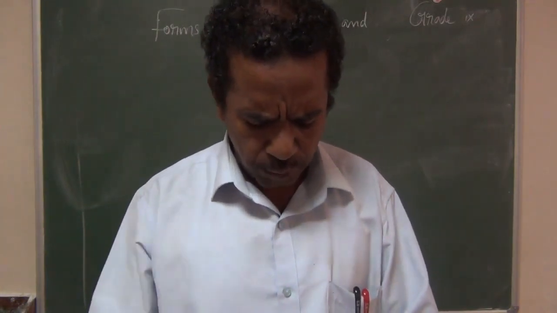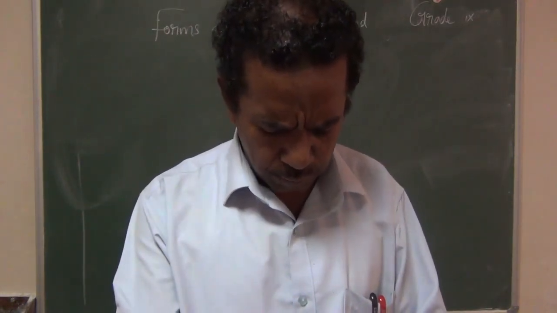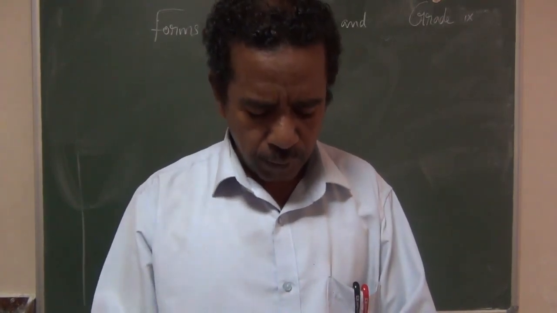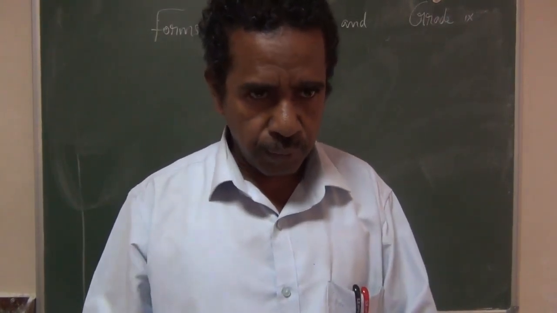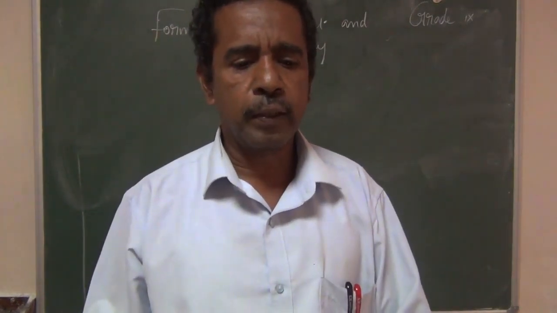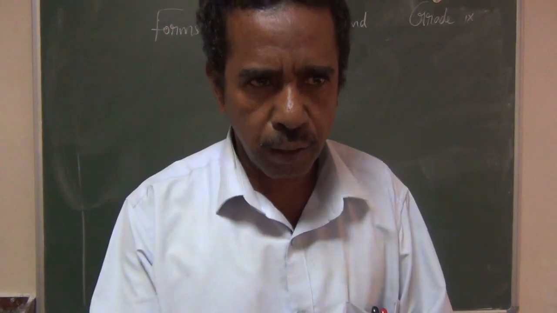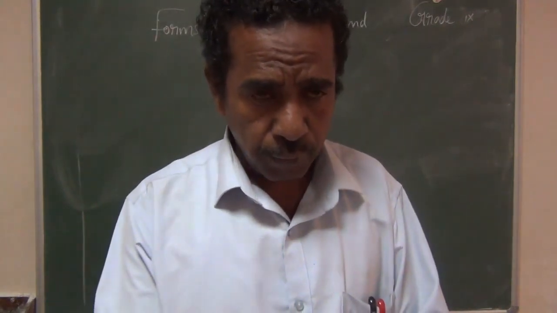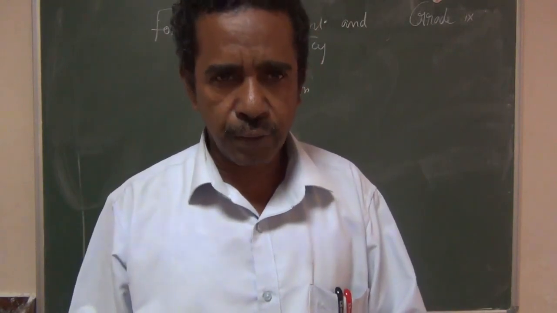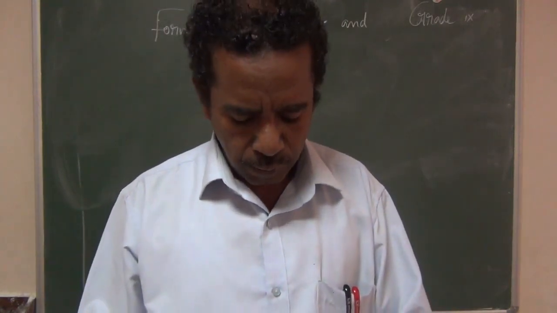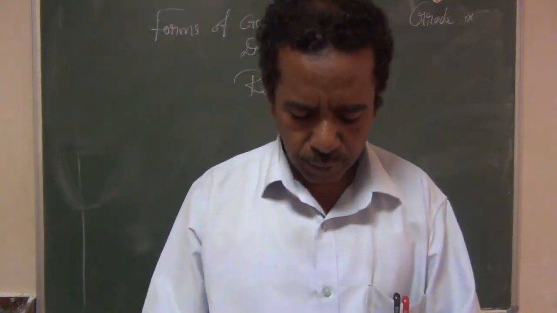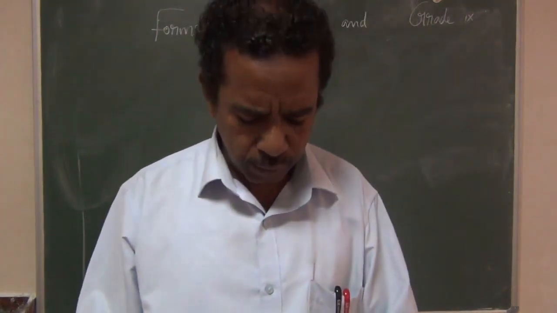The Constitution of India was finally adopted on 26th November 1949. Our Constitution was written by Dr. B.R. Ambedkar. He was the chairman of the drafting committee of the Constitution. Finally, it was adopted in the year 1949, 26th November.